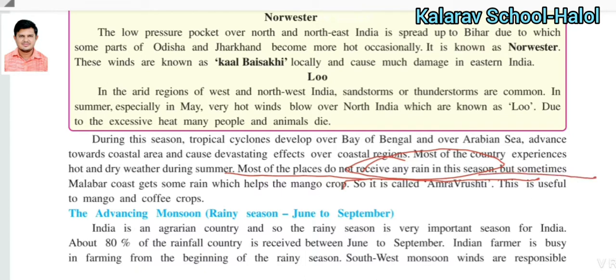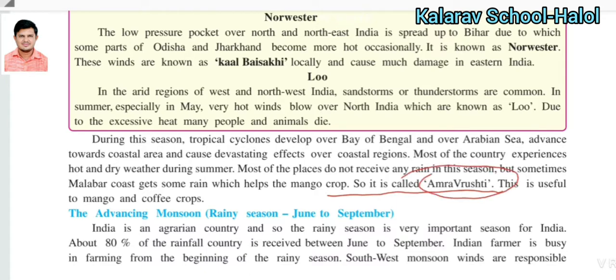But sometimes the Malabar coast gets some rain, which helps the mango crop. Friends, this is a very important point to remember for a 1 mark answer. The Malabar coast gets some rain which helps which crop? The mango crop. This is called Amravrushti. It is useful to the mango and coffee crop.